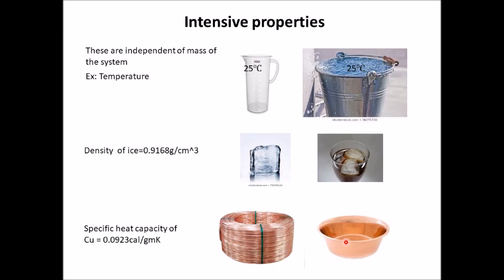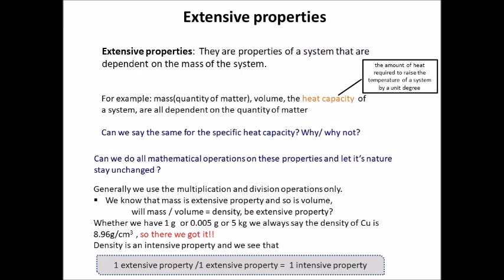Okay. Now, why is this so? Why is it that heat capacity is different from specific heat capacity? So, heat capacity, if you recall the definition, you will find heat capacity is the amount of heat which is required to raise the temperature of a system through 1 unit degree. But specific heat capacity is what?